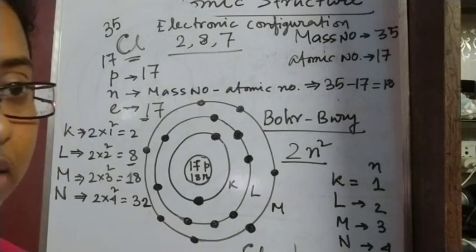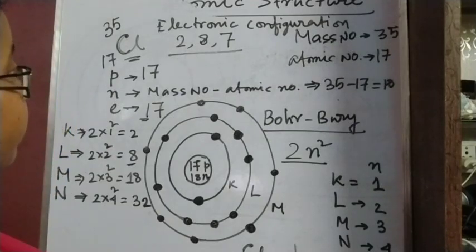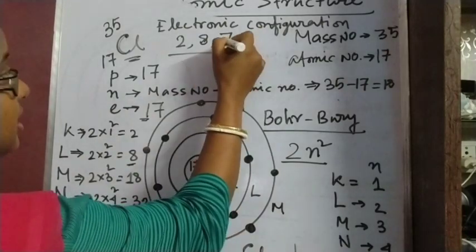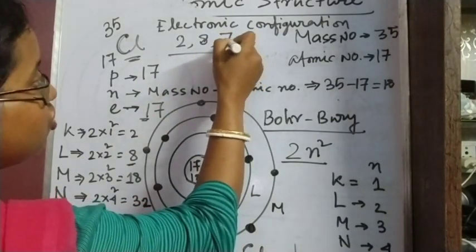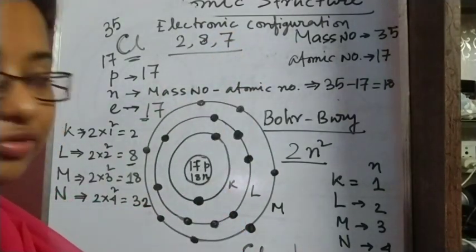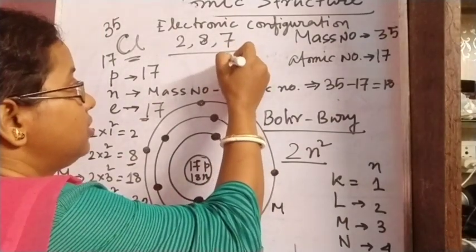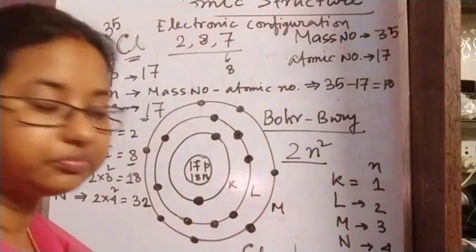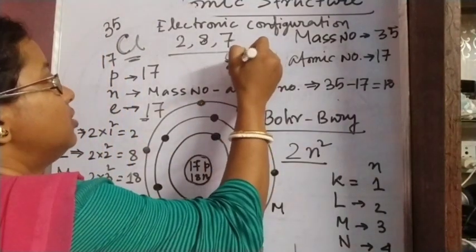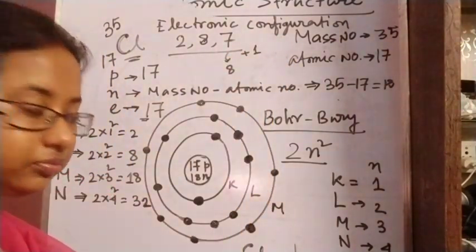Or there is another way out: in the last shell it can capture one more electron from somewhere else and make it 8. The 7 can be 7 plus 1, so it makes 8.